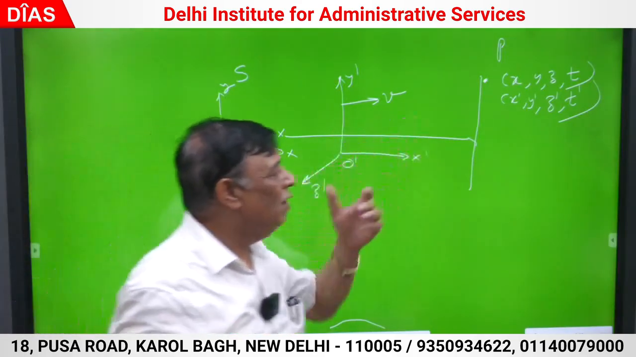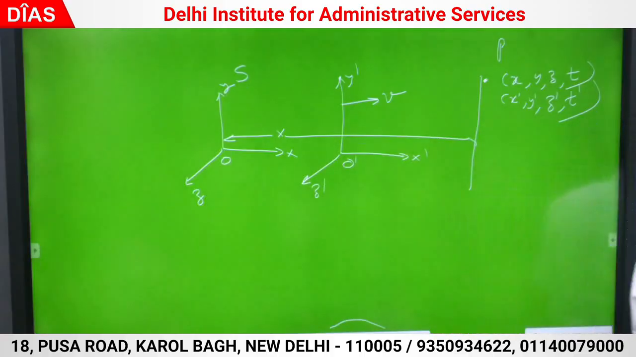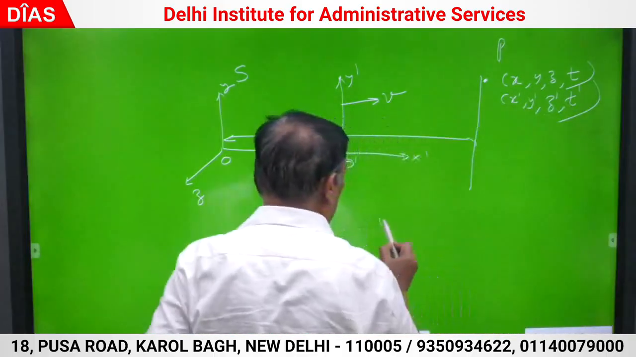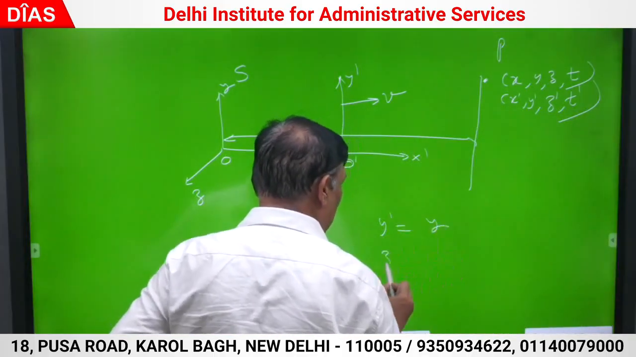What do you expect of y and y dash? Same. No motion is along y axis, no motion is along z axis. So y dash will be y, z dash will be z. Motion is considered only along x axis. So what are the typical transformations? y dash is y, z dash is z.